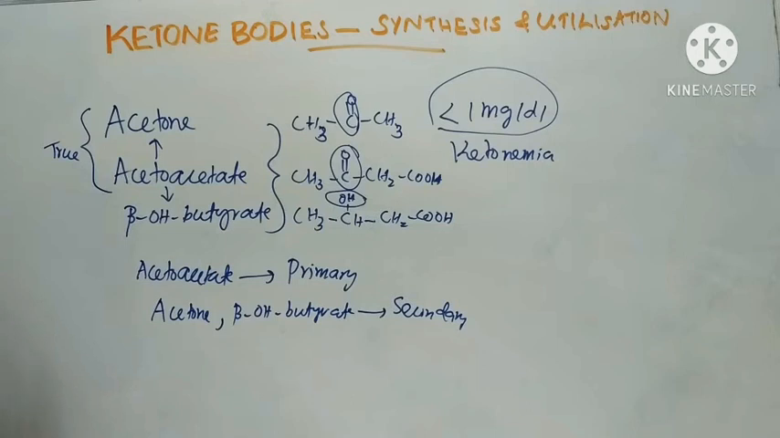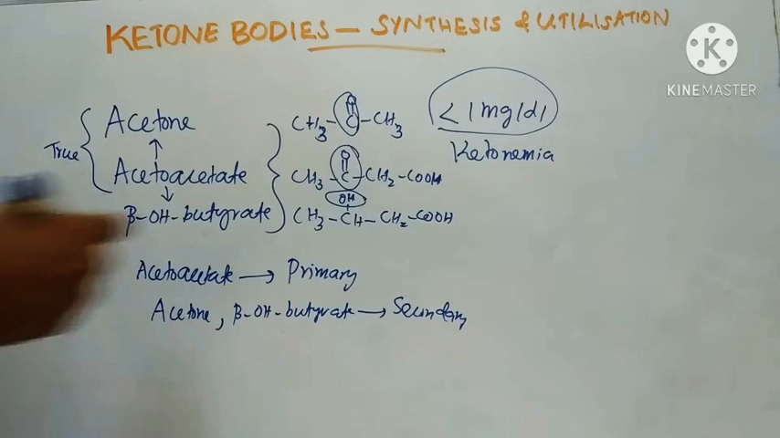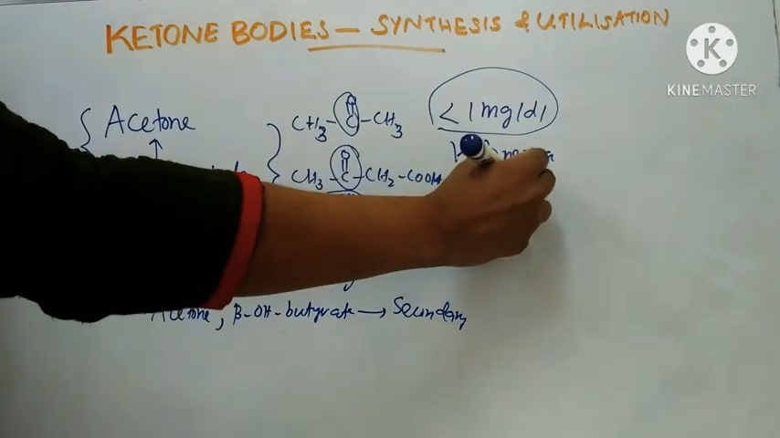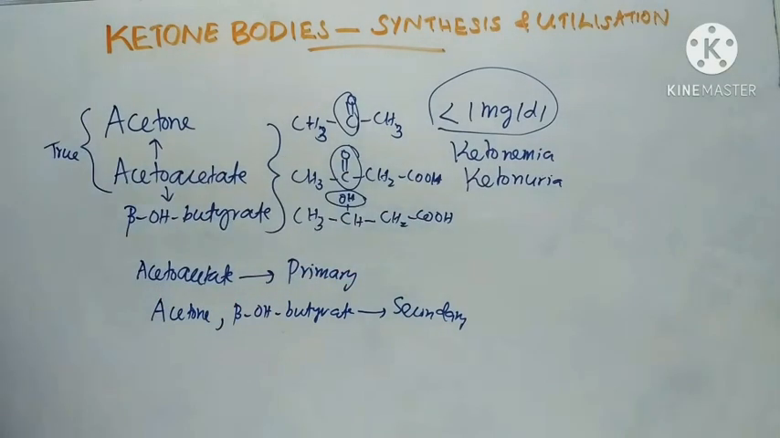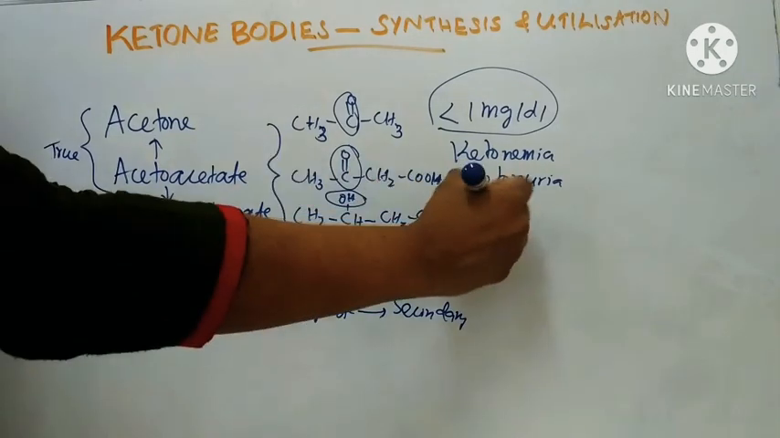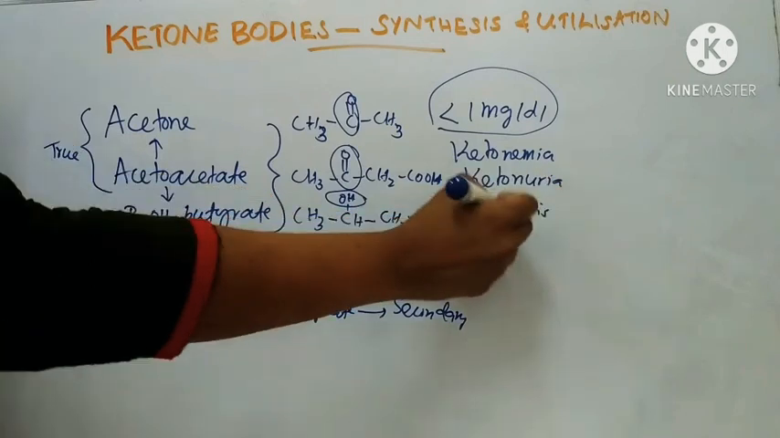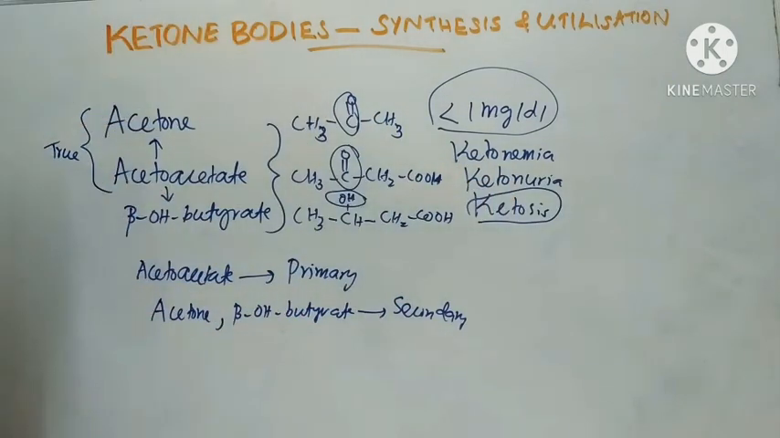When the blood level of ketone bodies rises above the renal threshold, they are excreted in urine. This is known as ketonuria. Then accumulation of an abnormal amount of ketone bodies in tissues and body fluids is known as ketosis.